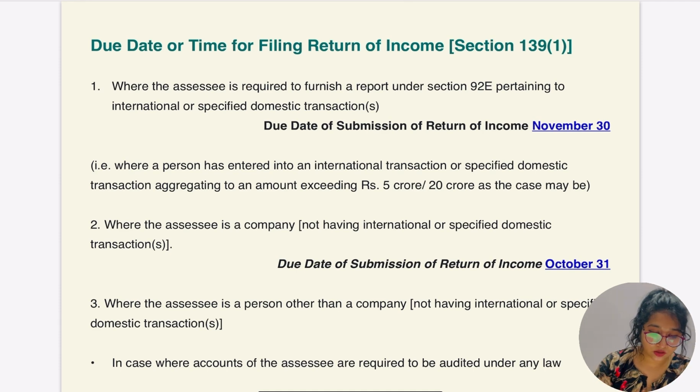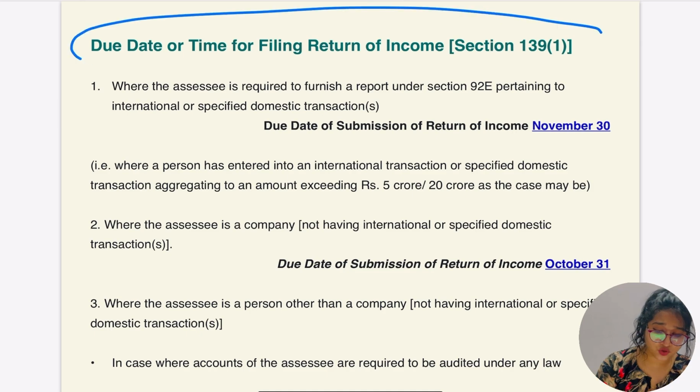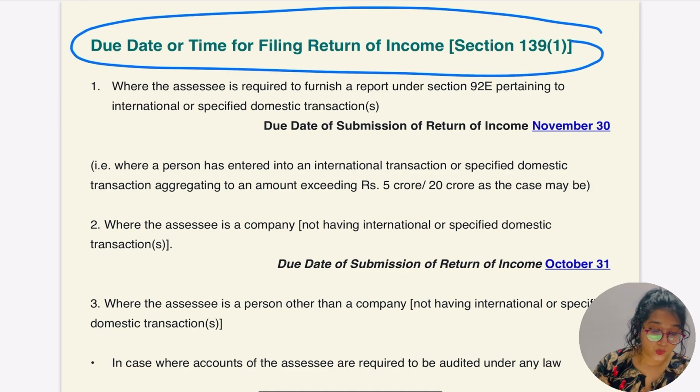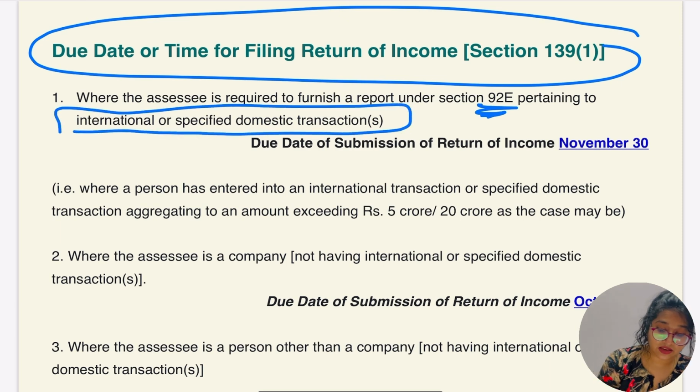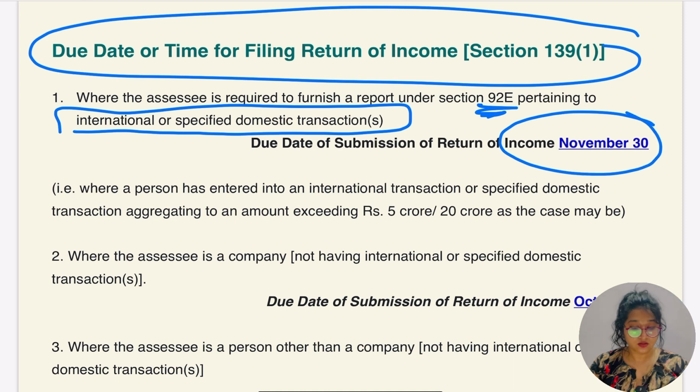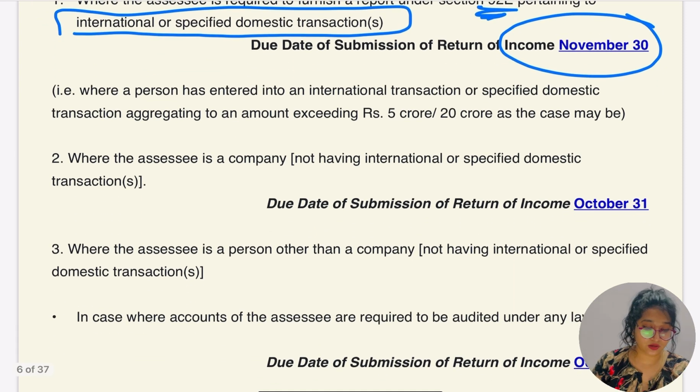Okay, due dates or time for filing return of income, section 139(1), where the SSC is required to furnish a report under section 92E, the transfer pricing pertaining to international or specified domestic transaction. The due date related to this international transaction or specified domestic transaction is going to be November 30. November 30 is going to be the last date. So the company has to file the return before 30th November.